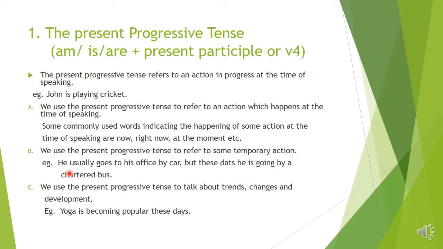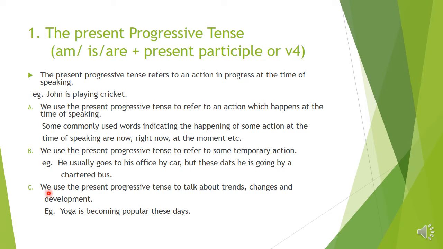Example, see children, he usually goes to his office by car. Usually means he generally or we can say always goes to his office by car, but these days he is going by a chartered bus. So these days he is not using his car, he is going by a chartered bus.